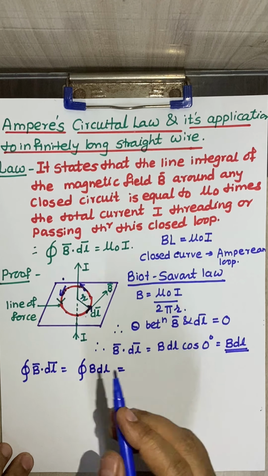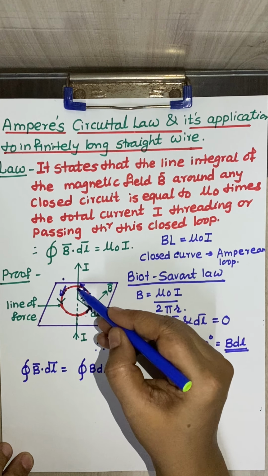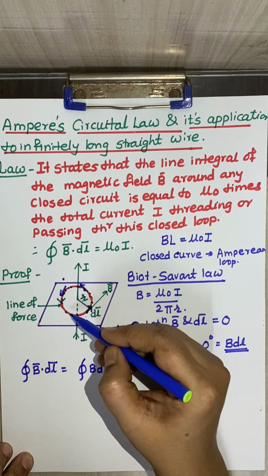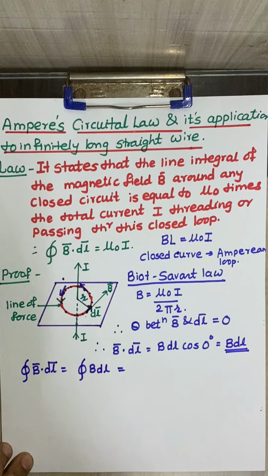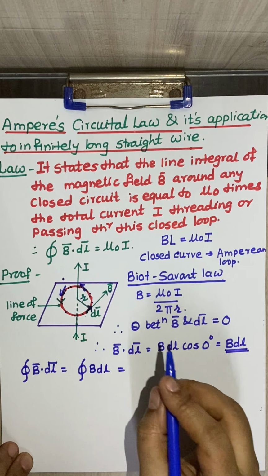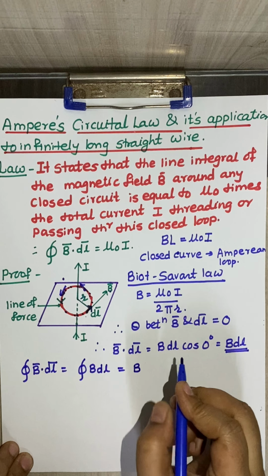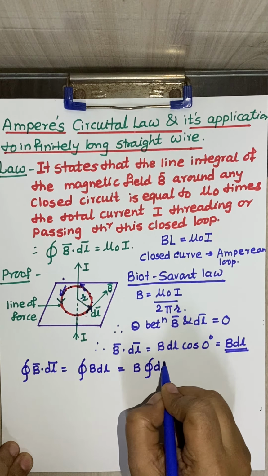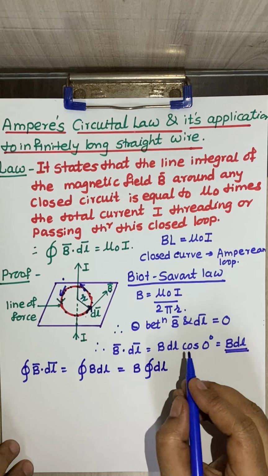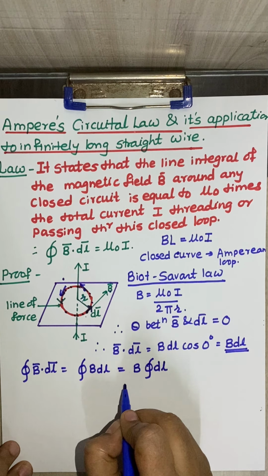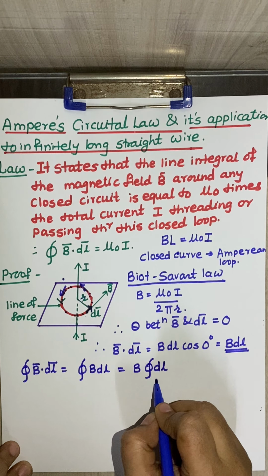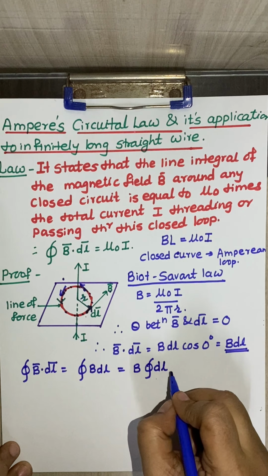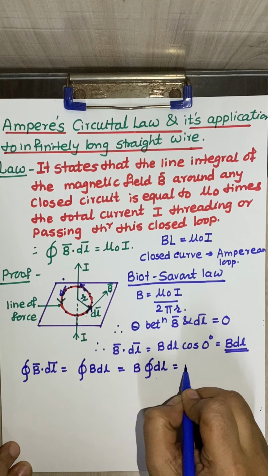Now the magnetic field, as I said, at every point of this circular loop is constant, or the value remains the same. Therefore B is taken outside, and now I will apply the line integral over the complete dl. Now we can consider how the integration is done. For this one we can say that this is equal to B.